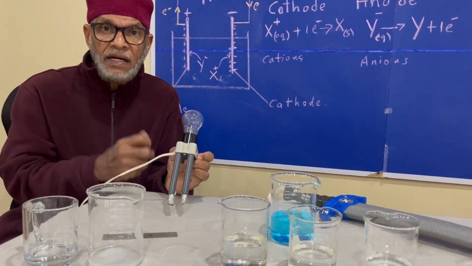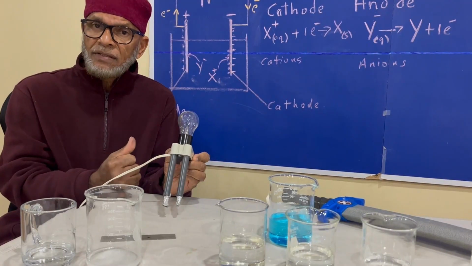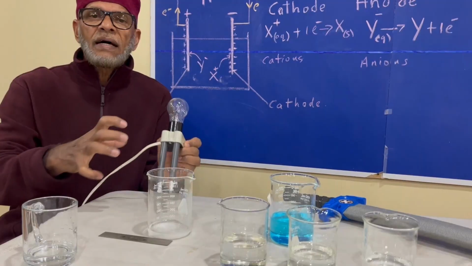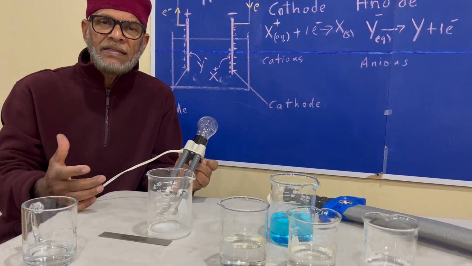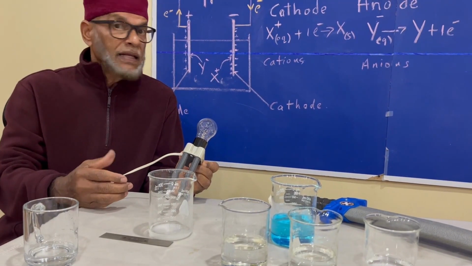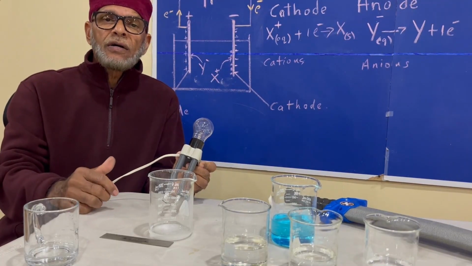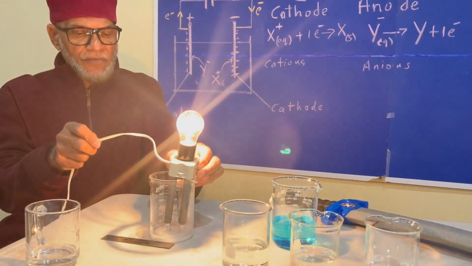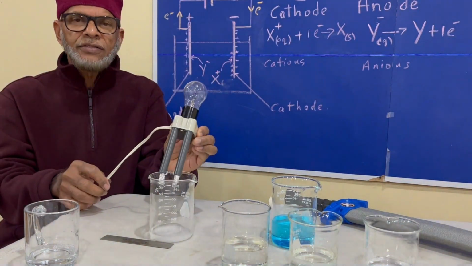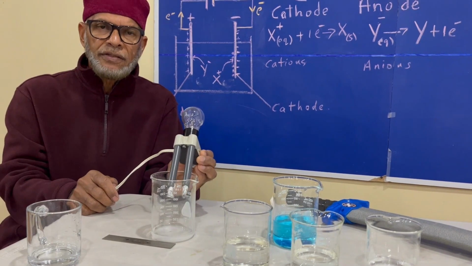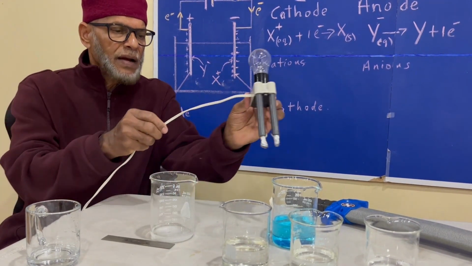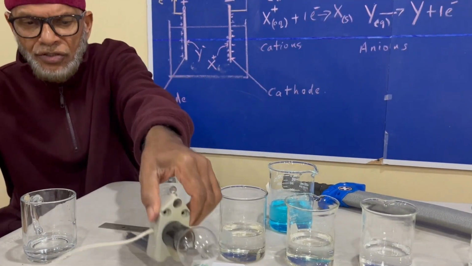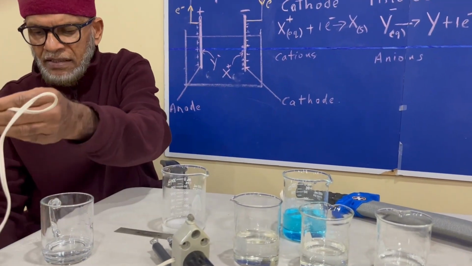Now recall that sodium chloride crystals have positively charged sodium ions and negatively charged chloride ions that are locked up inside this crystal by strong ionic bonds. However, it is believed now that when you add water to the crystal, the ions dissociate into sodium ions and chloride ions in large quantities, and that these ions are freely mobile, and it is the presence of those freely mobile ions within the salt solution that are responsible for the conduction of the electricity. Same thing will happen here if you put it inside a solution of copper 2 sulfate. So all salt solutions will conduct electricity.